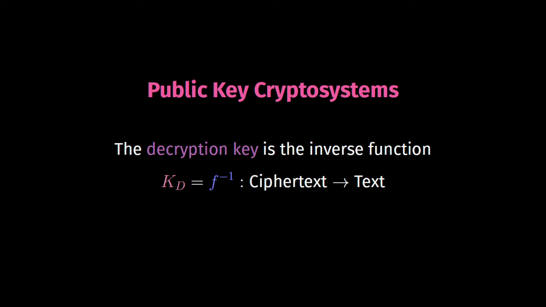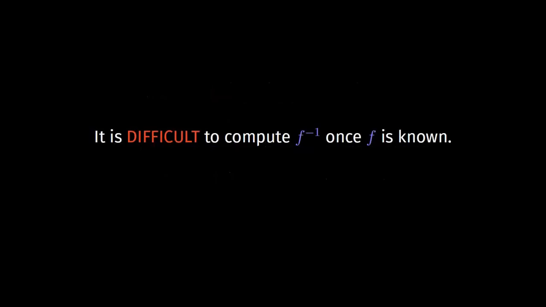Okay, I can hear you. You may think that I'm cheating. Hey, we watched your video about private key cryptosystems, and that looks the same, a function to encrypt and its inverse to decrypt. Okay, I understand, but wait a second and you will understand the difference. The main difference is that in a public key cryptosystem, it is difficult to compute f-1 if you only know the function f. And by this, I mean that even the best computer struggles to compute the inverse function with the algorithms that we know nowadays. In a private key cryptosystem, it was actually easy. So this is the main difference.